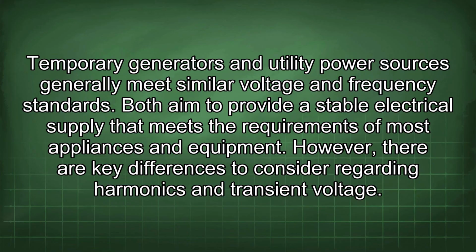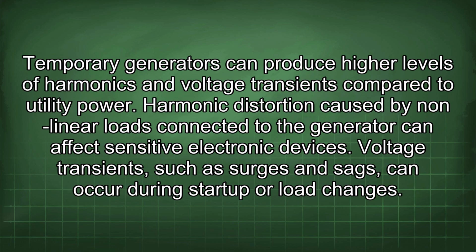Temporary generators and utility power sources generally meet similar voltage and frequency standards. Both aim to provide a stable electrical supply that meets the requirements of most appliances and equipment. However, there are key differences to consider regarding harmonics and transient voltage. Temporary generators can produce higher levels of harmonics and voltage transients compared to utility power.